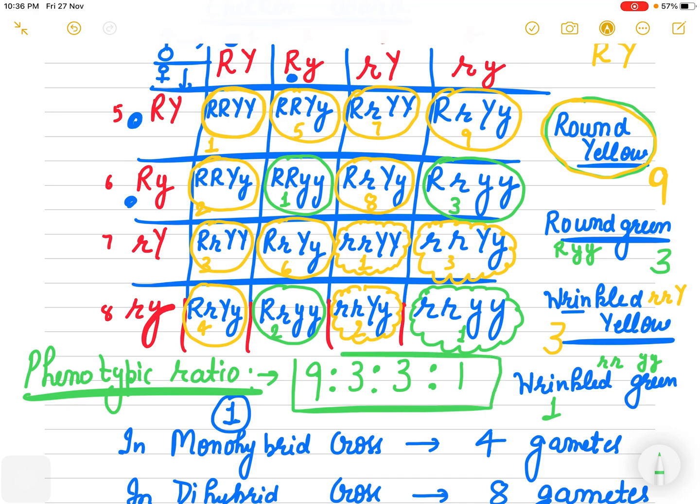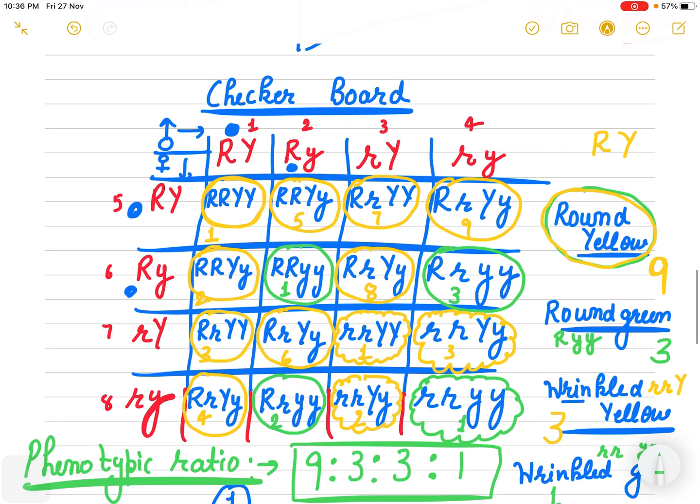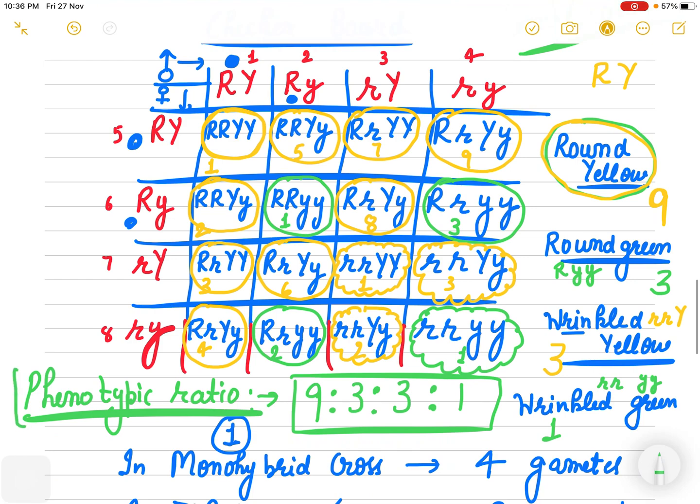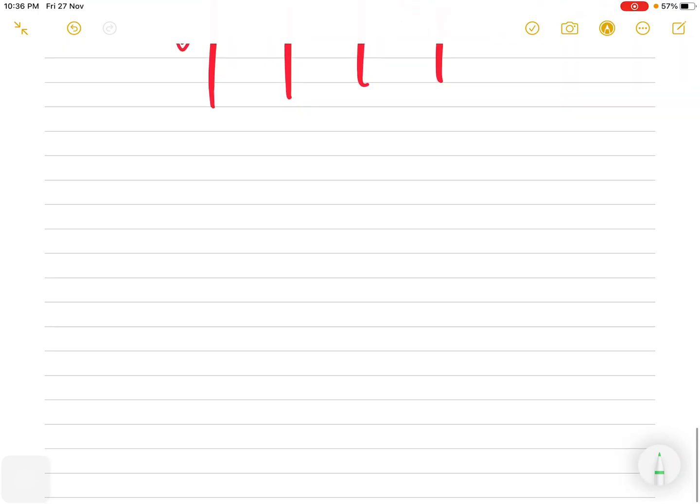Right? No one will ask you about the genotypic ratio in this cross because that is a very complicated one. So you will only be asked about this phenotypic ratio, which is 9 is to 3 is to 3 is to 1. What about the monohybrid cross ratio?